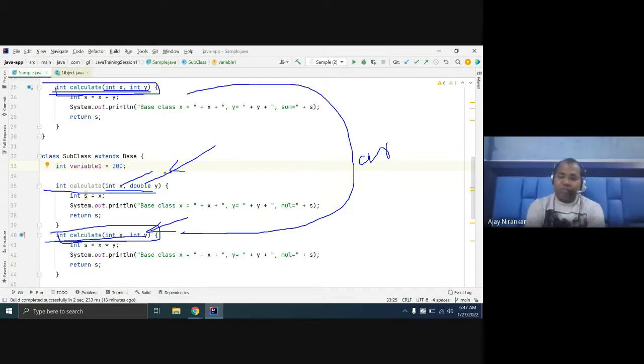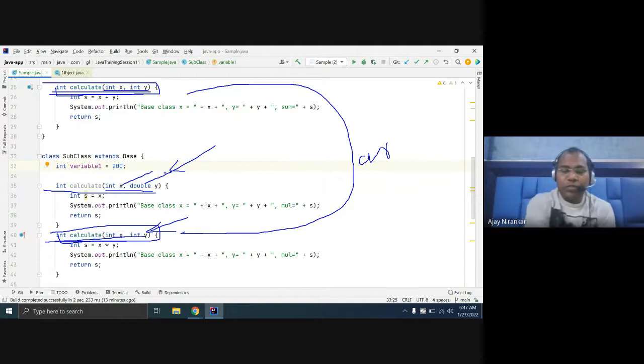Correct. Note that whenever one class contains more than one method with the same name, with the same parameters, you can say overriding, and with different parameters, you can say overloading. Is it clear? Yes, sir, this is a very minor difference.